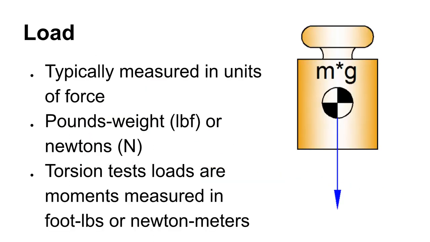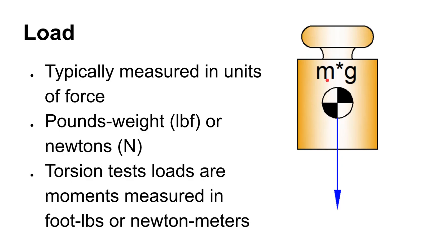All right, so this idea of a load: when we're applying a load, we're applying some kind of a force. Okay, and so it's good that you separate in your mind the difference between mass and force and weight. All right, so sometimes we'll get a load from a mass, but only if it's being accelerated somehow. Okay, so out in space, if we had a 2-kilogram weight, it could just float freely.